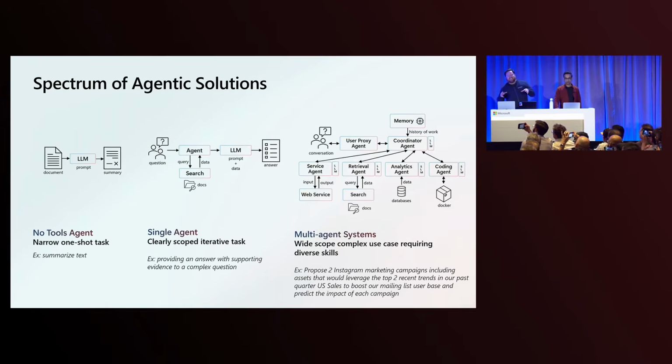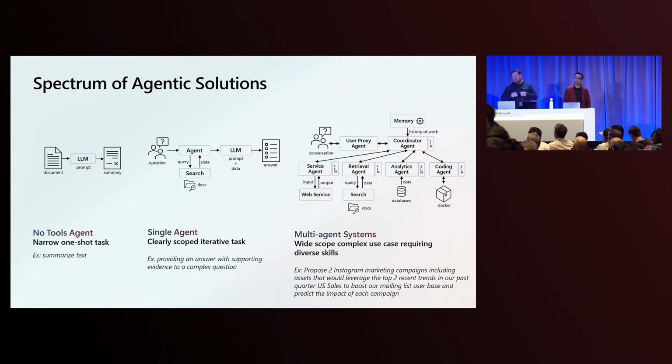A multi-agent system is where you have one or more agents working together to solve a particular task. You can give it a very complex task to perform. In this case, we're asking it to do some research and build a large marketing campaign. We have an agent that specializes in talking to the user, and an agent that builds the plan, the coordinator agent, which then talks to all these other agents, solves the problem, and comes back with a solution.